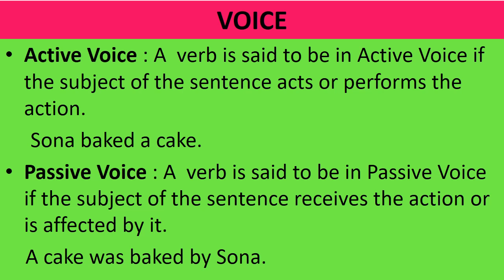A cake is passive here. It is receiving the action done by Sona. So that is why the verb is in passive voice. How can we identify that a sentence is in passive voice? See, in passive voice, the verb is always in the third form and the passive object is preceded by.